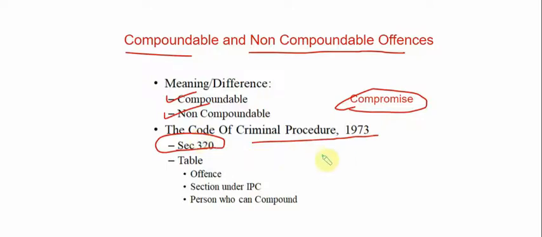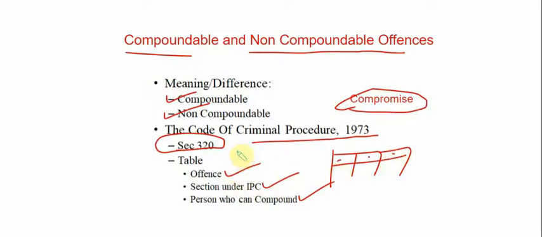A brief look at section 320, you'll find that there are two tables in section 320 under which there are offenses, the relevant sections, and the person who can compound clearly stated. This is under section 320 clause 1, and we also have a table under section 320 clause 2. So what is the difference between section 320 clause 1 and clause 2?